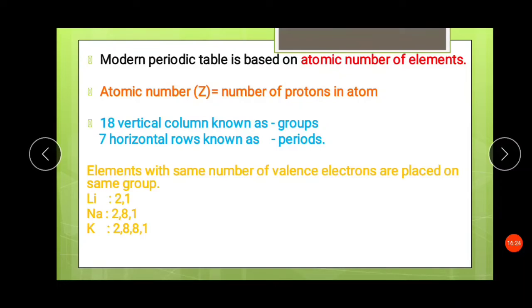So the modern periodic table is based on the atomic number of elements, which we have already discussed. What is atomic number? Atomic number is the total number of protons present in an atom. It is denoted by the letter Z. The modern periodic table has 18 vertical columns known as groups and 7 horizontal rows known as periods.